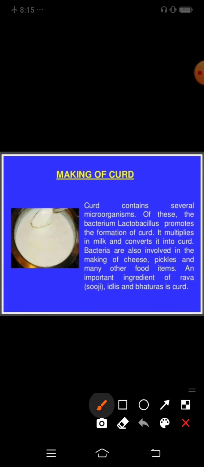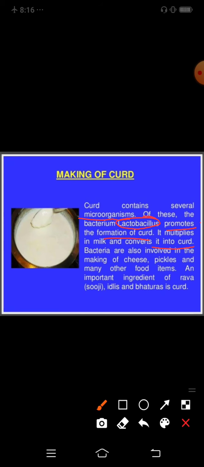Curd contains several microorganisms. Of these, the bacterium Lactobacillus is a type of bacteria which promotes the formation of curd, and it multiplies in milk and converts it into curd. When milk is converted into curd, it is because of the presence of Lactobacillus lacti, which is a type of bacteria.